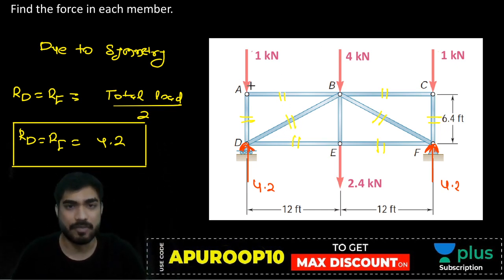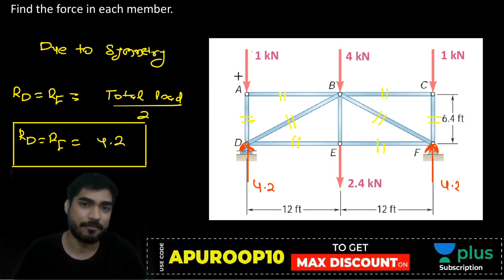If I remove this AB, and maybe after some time there will be a horizontal force at A, will this truss be in equilibrium? Will this truss be stable?